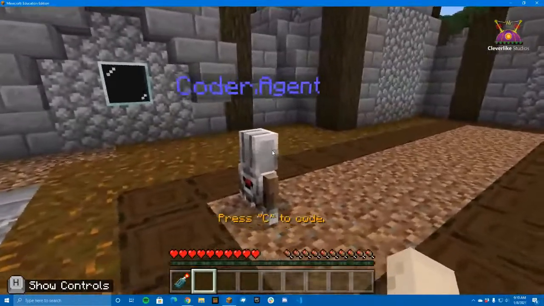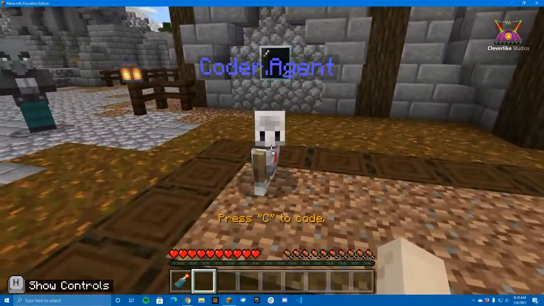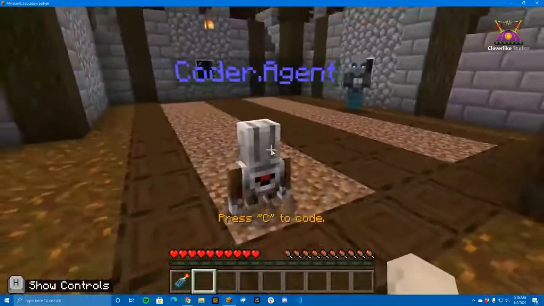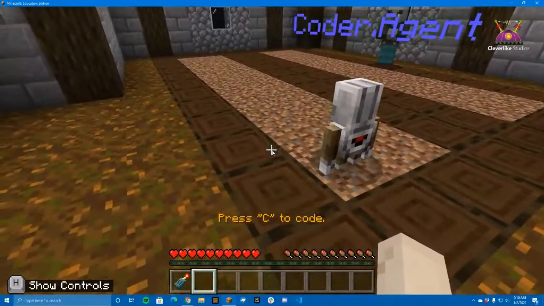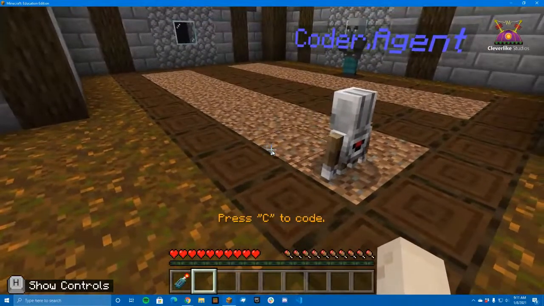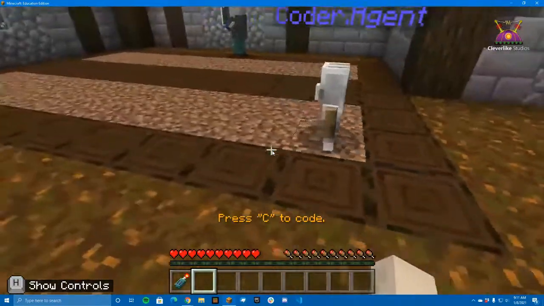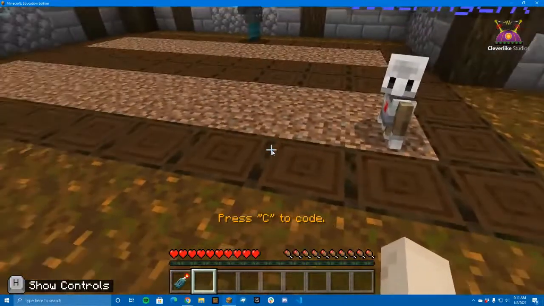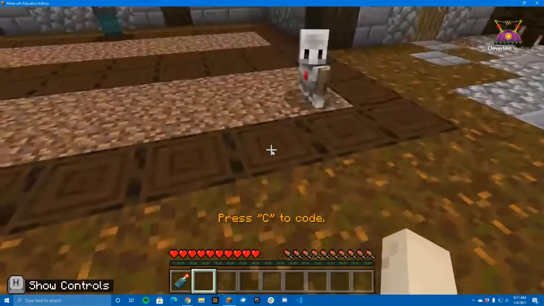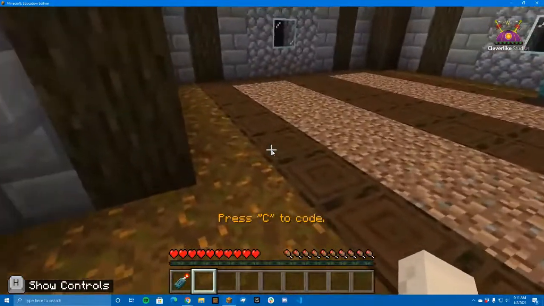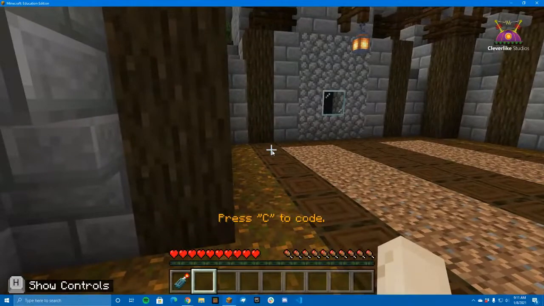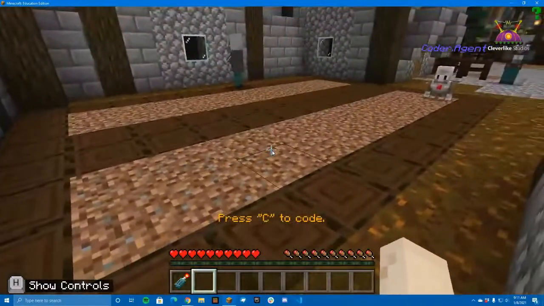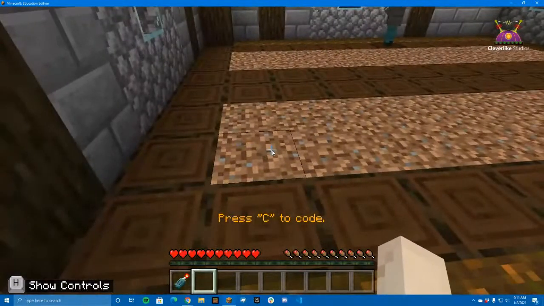Okay. So we've got our coder agent. You ready to go, buddy? Okay, we're going to press C. But I think one of the things we might do is think about our plan here. If we look at our task, it is to till this soil. So if we can maybe count the blocks, let's see, 1, 2. I'm going to count him moving forward. So 1, 2, 3, 4, 5, 6, 7, 8, 9. So if he moves 9 blocks, then that will cover all the dirt.